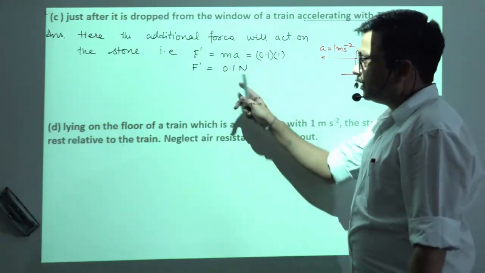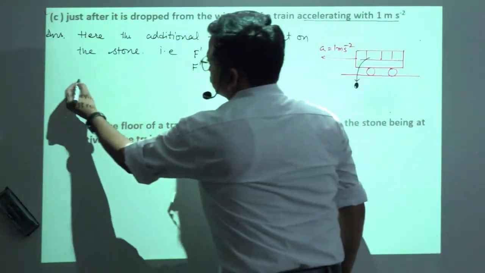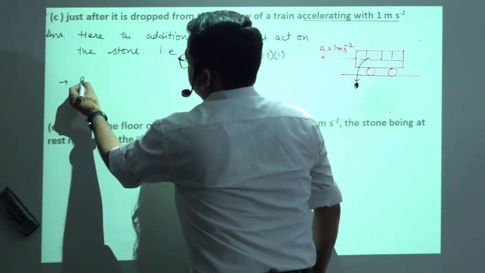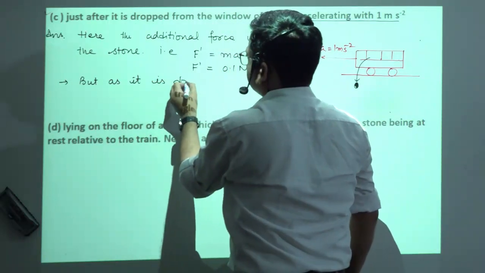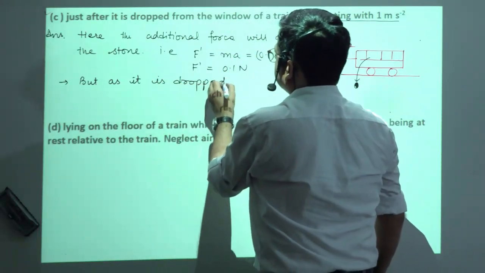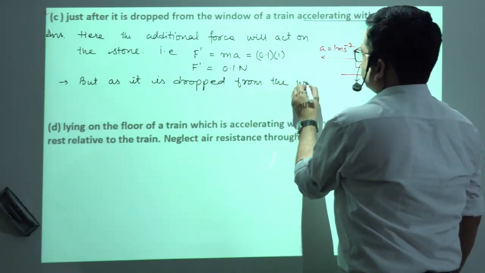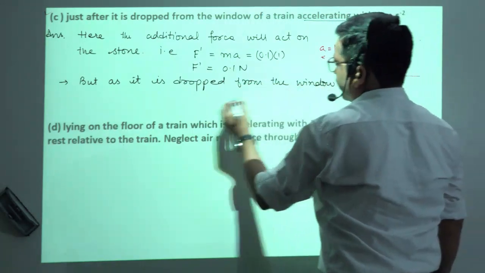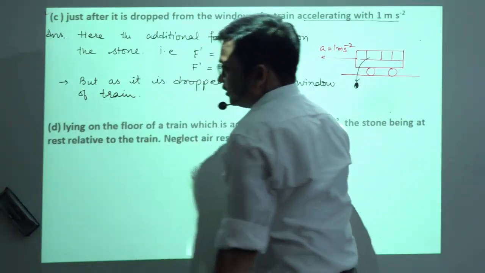But as it is dropped from the window of the train, what would happen?